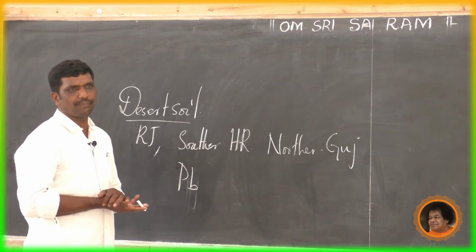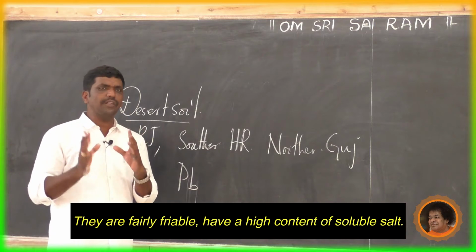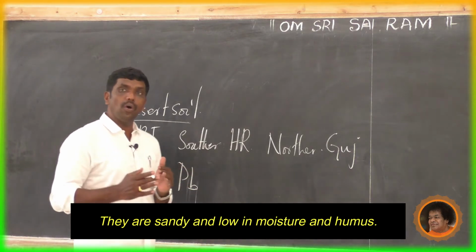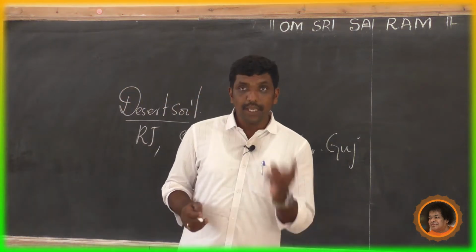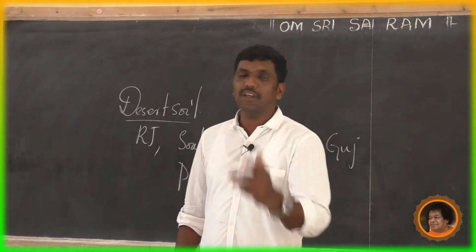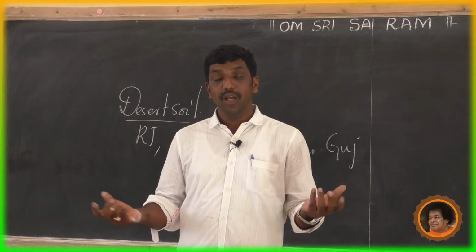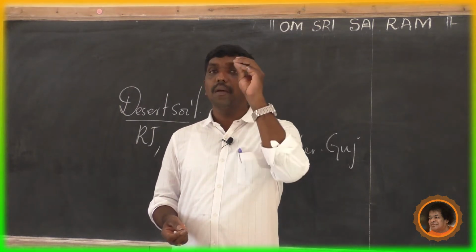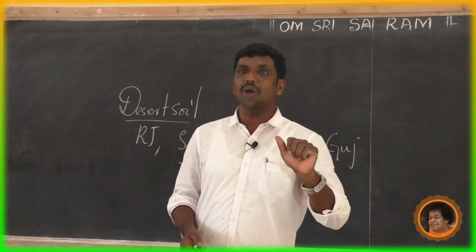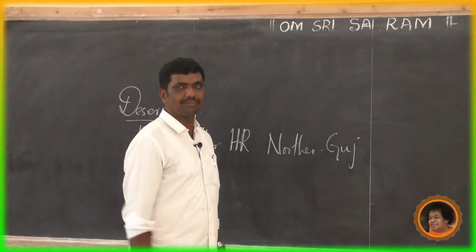These states have desert type of soil, and they are fairly friable and have high content of soluble salt. They are sandy and low in moisture and humus. See, if you see alluvial soil, there you can see humus. And black soil has a retentive nature. Retentive nature means it retains moisture because of clayey soil. But what about the desert soil? It has less humus and clay particles, and moreover it is sandy.